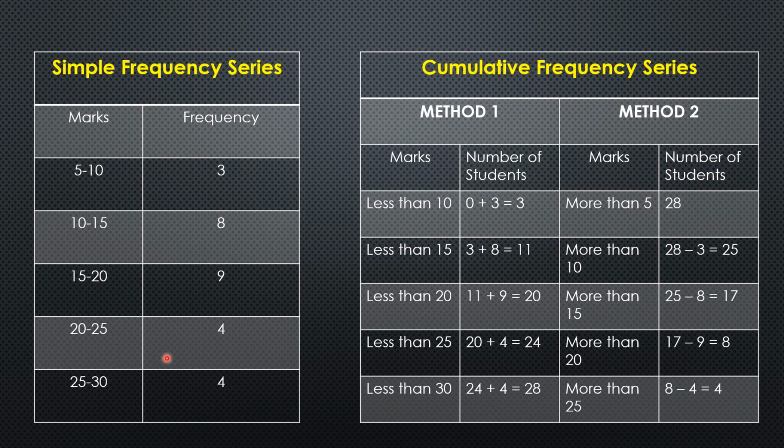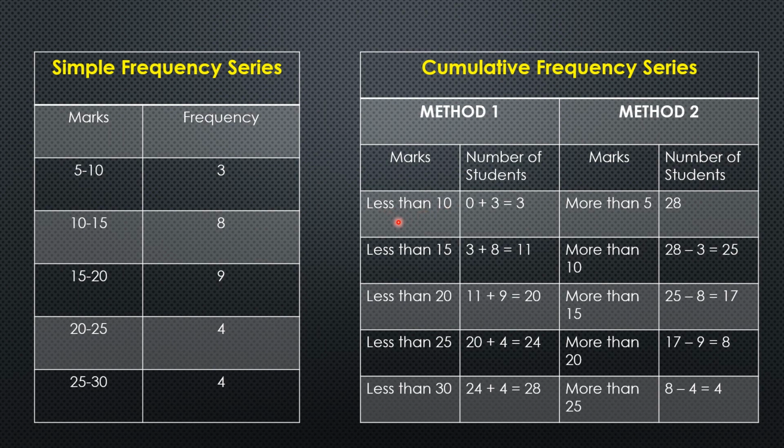To make it a cumulative frequency series, the first way is to take the upper limit of each class. The upper limits of each class here are 10, 15, 20, 25 and 30. One way is to take these and add the words less than.